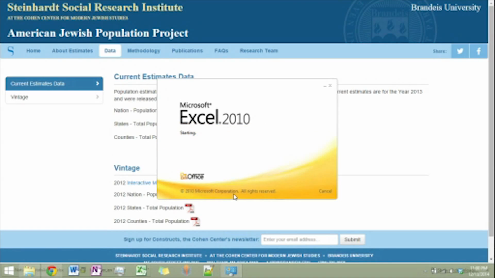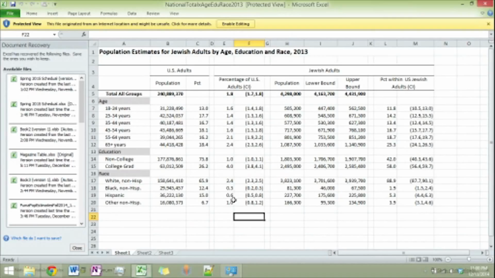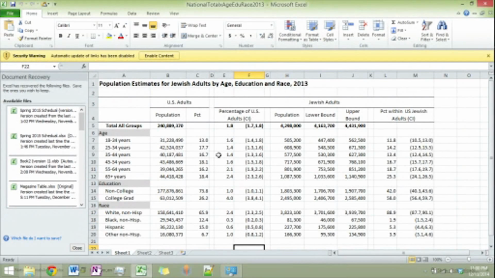And here we go, we're loading Excel. Here we go. If you have a yellow bar at the top, you might just want to hit Enable. It brings you your full toolbar at the top.